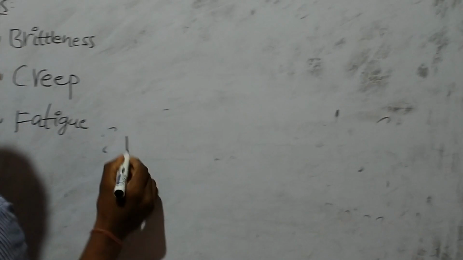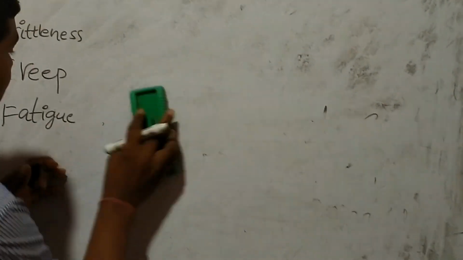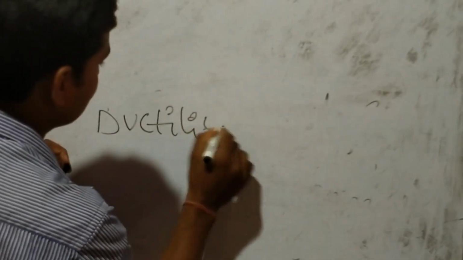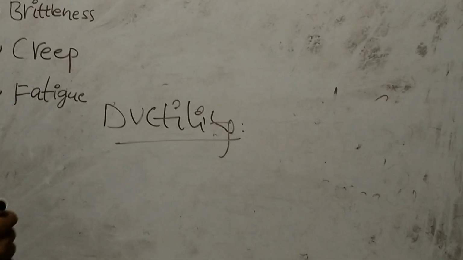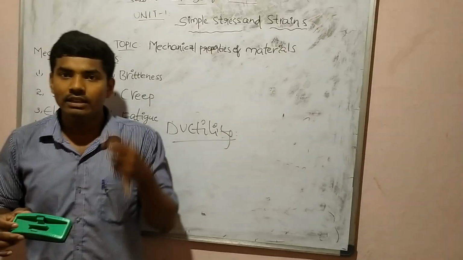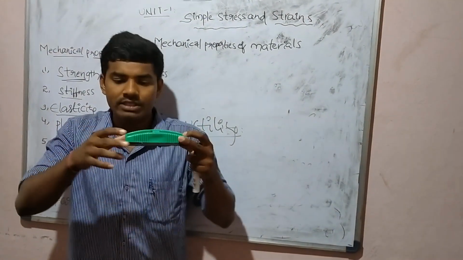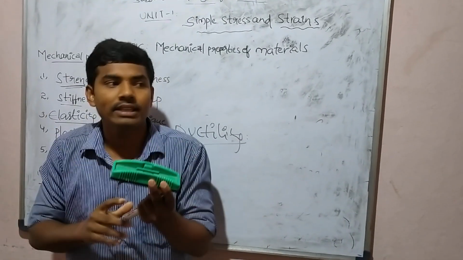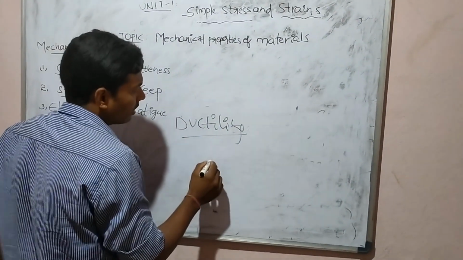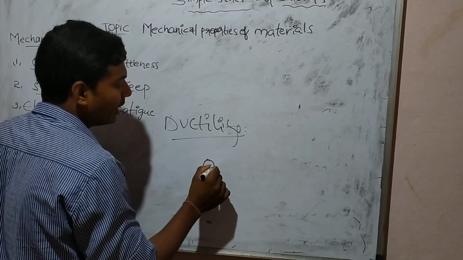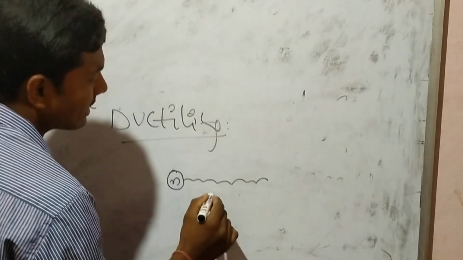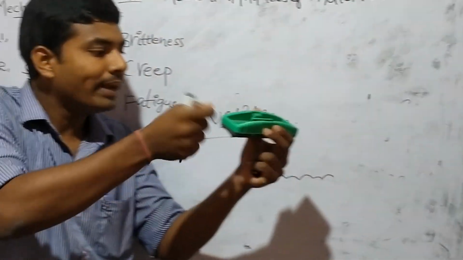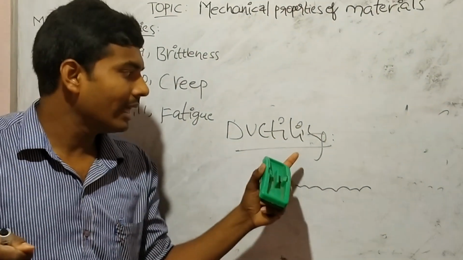And ductility. What is meant by ductility? Ductility is the ability of a material to be converted into thin wires without breaking under tensile load. Suppose we take a workpiece, a material, and I pull it, which means tensile load, converting it into thin wires without breaking. This property is called ductility.